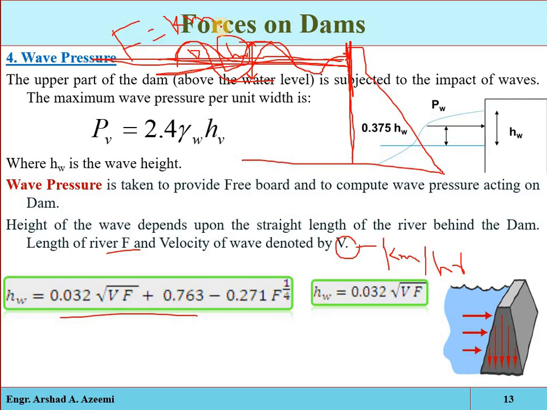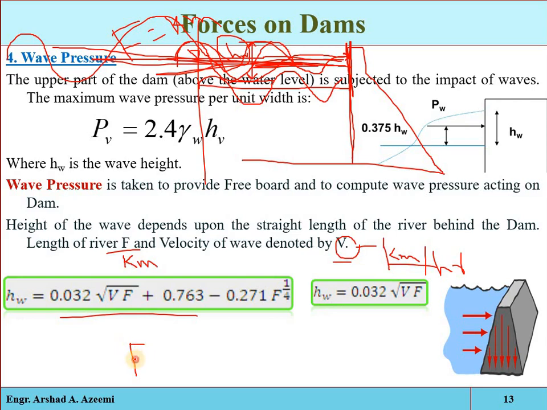The intensity and the velocity of the wave will depend on the straight length of the reservoir behind the obstruction. If the expansion of the reservoir is more, then the wave will be generated from a far distance and it will move with high velocity and its impact will be more. If we have less length behind the reservoir, then the wave will be generated near the structure and its impact will not be too much as compared to the previous one. So F is the straight length of the reservoir behind the dam structure, v is the velocity of the wave in kilometer per hour.